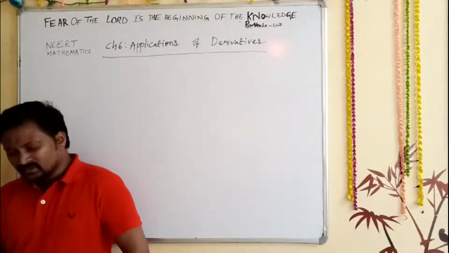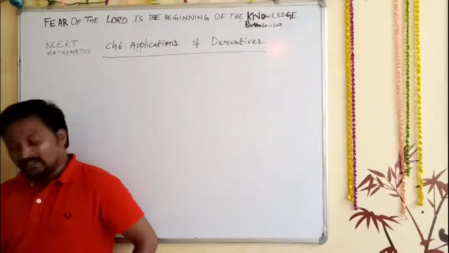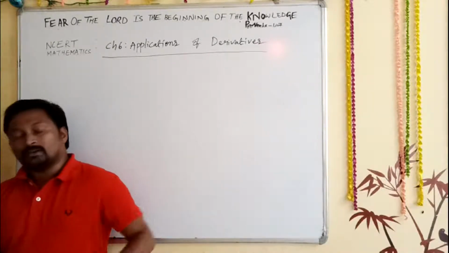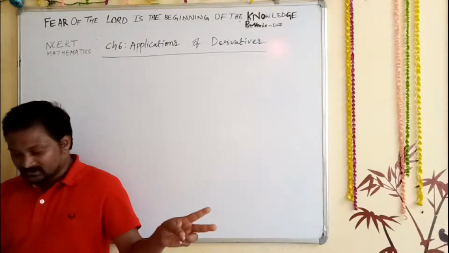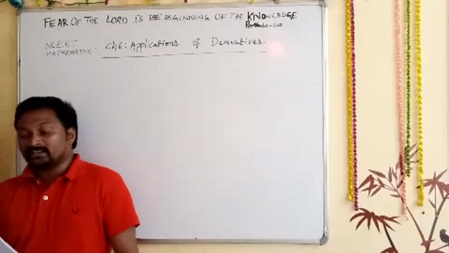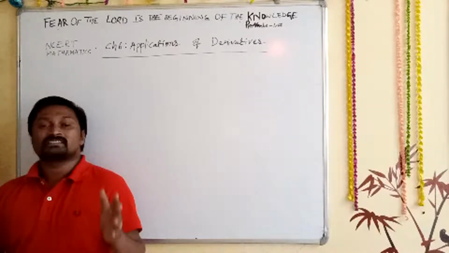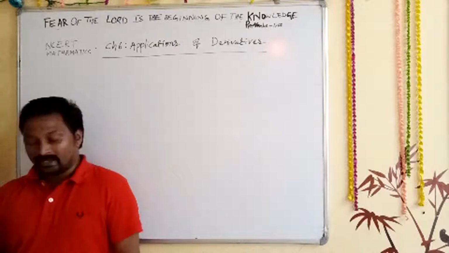Now let us go to the introduction in chapter number 5. What have we discussed? We learned to find the derivative of composite functions, inverse functions, trigonometric functions, implicit functions, exponential functions, and logarithmic functions. We learned how to find these derivatives in chapter number 5.